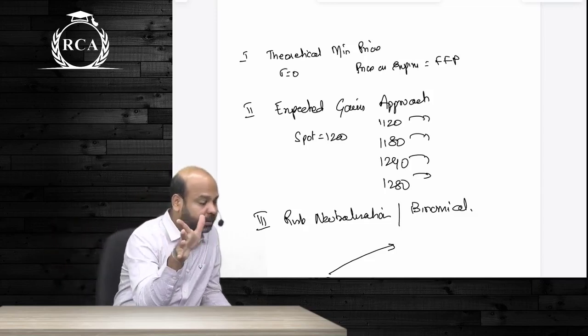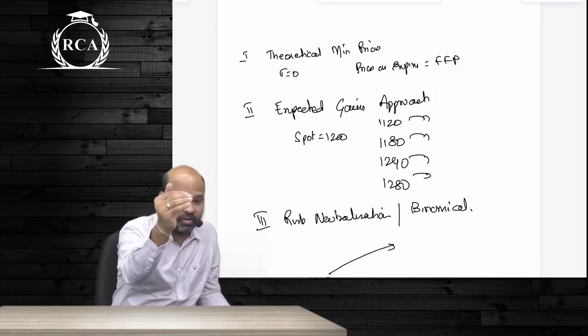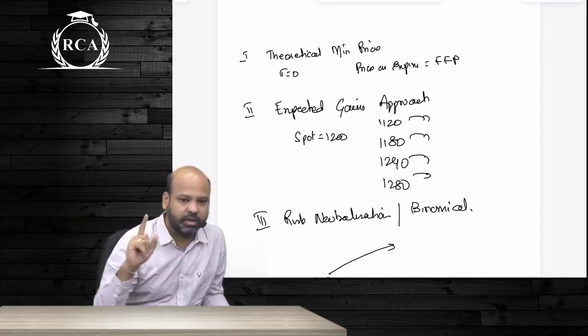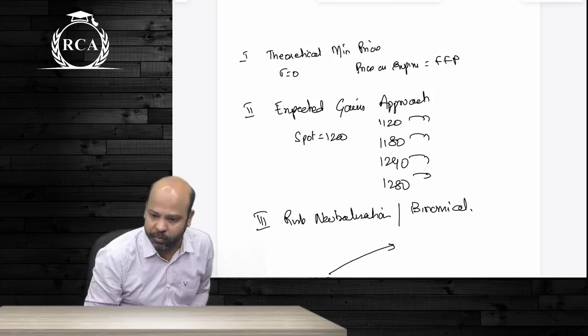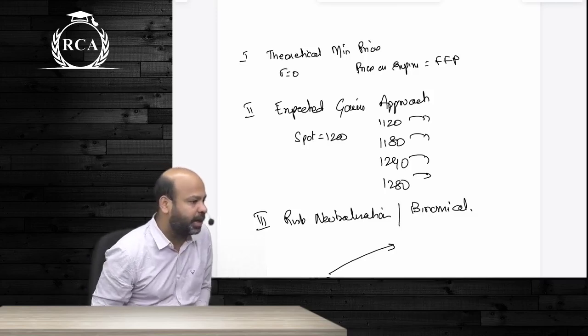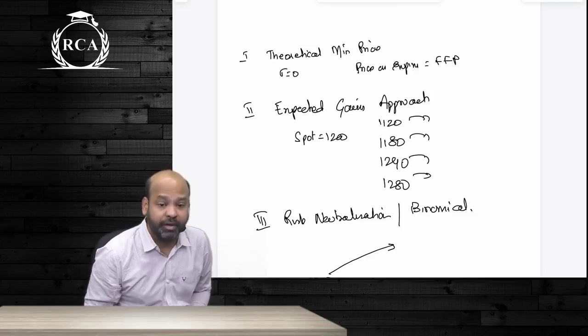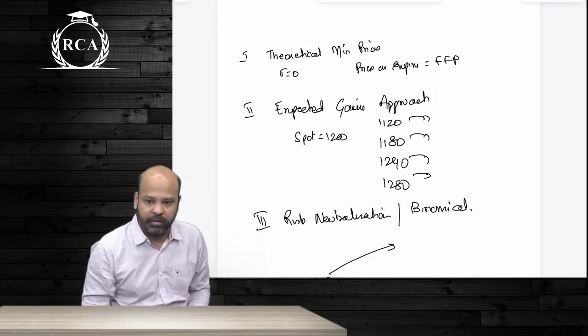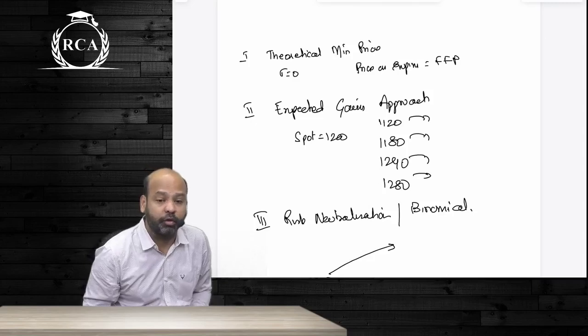What are the likely prices that can prevail on the expiry date is what changes under all of these methods. That's the first method: the theoretical minimum price approach. Under the theoretical minimum price approach, no matter what happens, the price on expiry will be equal to the fair forward price. Price on expiry is always equal to the fair forward price.